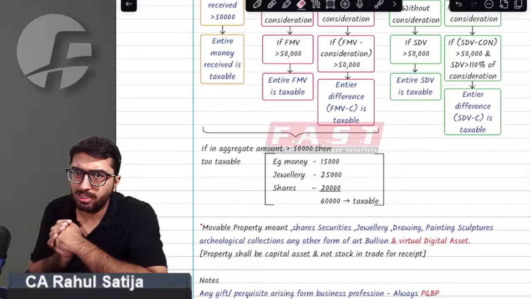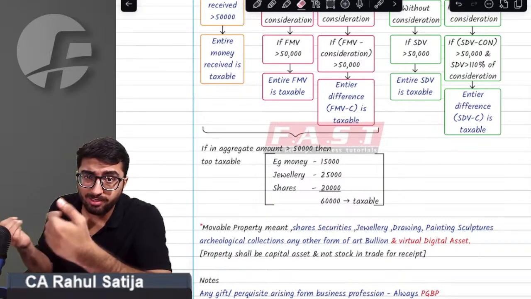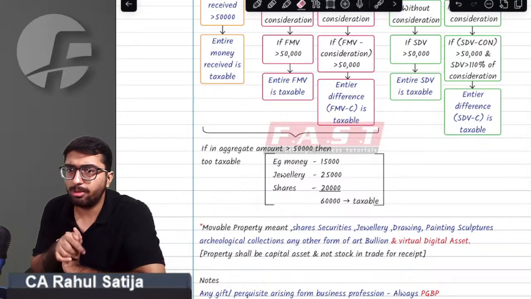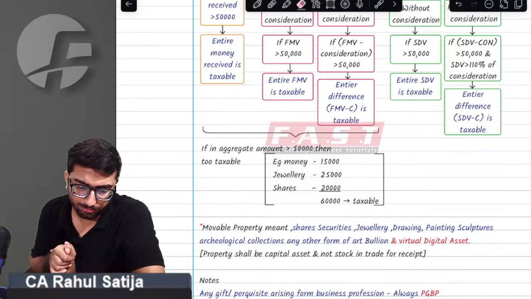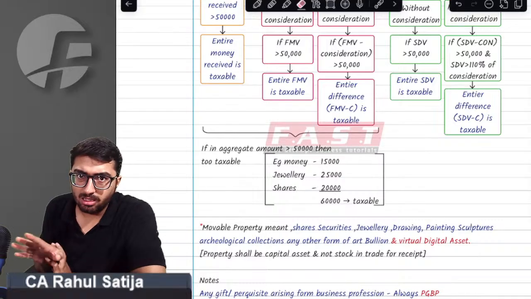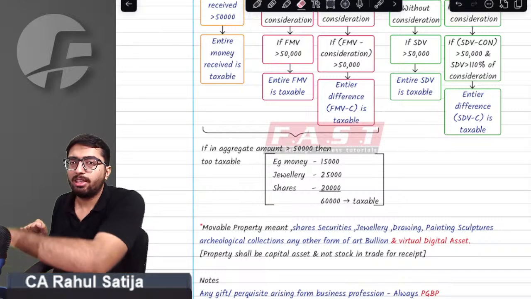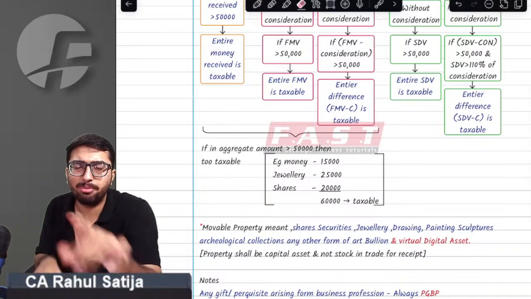The provision also gives a condition that if cash plus movable property received during the year in aggregate exceeds 50,000 rupees, then also it shall become taxable. Sir, if movable property during the year is up to 50,000 and cash is up to 50,000 rupees, but in aggregate they both exceed 50,000, then too it shall become taxable.